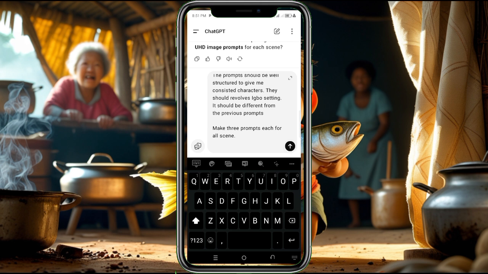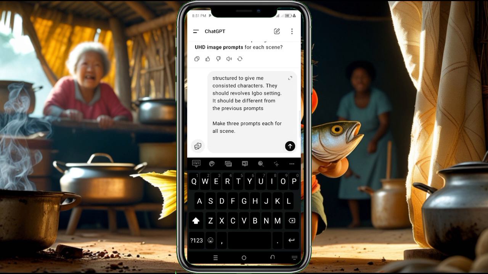So I don't want a situation where I create a story and people end up generating prompts that give me images of someone from America or India, with a skin color different from the African narration that I'm giving. Imagine someone bearing the name Ikem being fair in complexion, like someone from another country. The storyline would be different from what is actually being portrayed in the video setting. So this is what I'm doing.